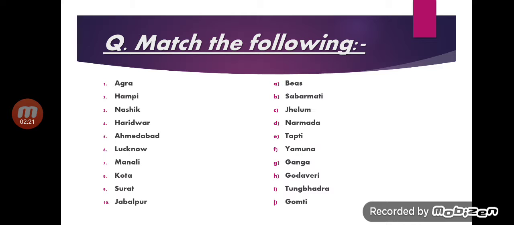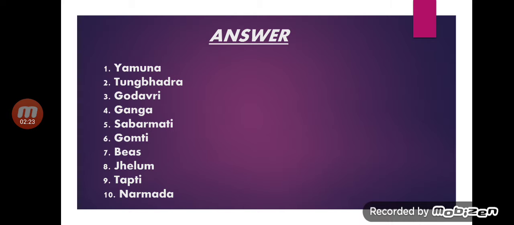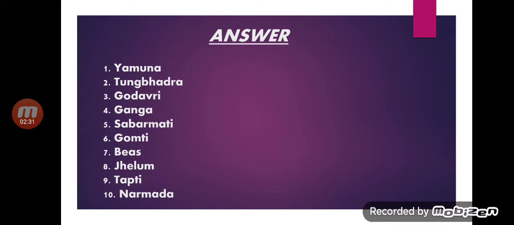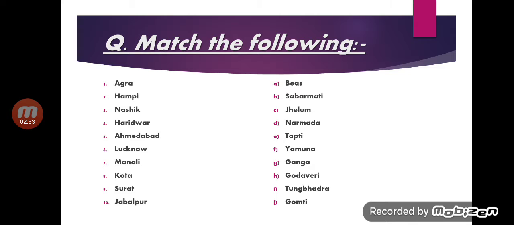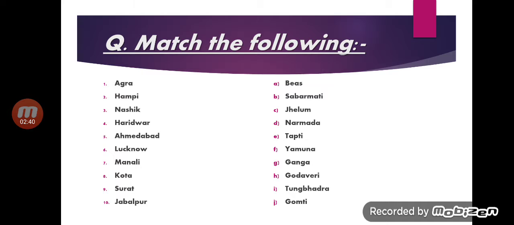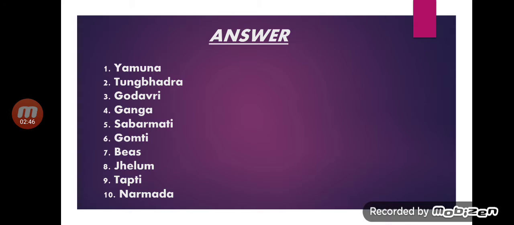Fourth, Haridwar, the river is Ganga. Fifth, Ahmedabad, and the correct answer is Sabarmati. Number 6, Lucknow, and the river that flows is Gomti. Next, children, Manali. The city name is Manali and the river that flows is Beas.